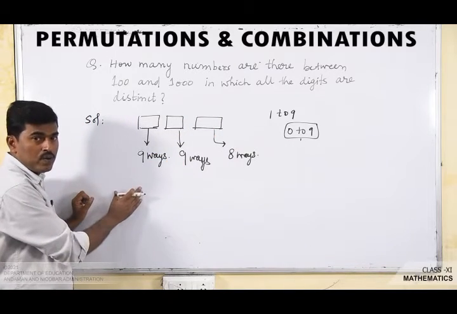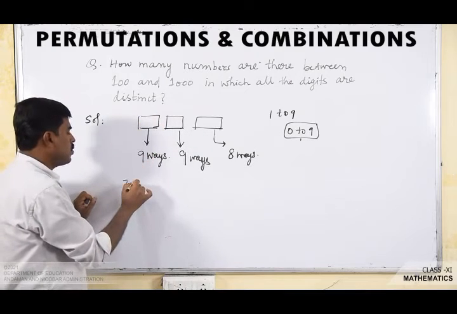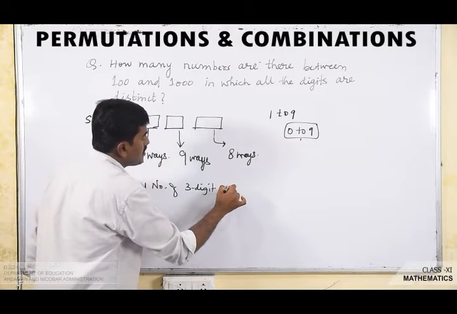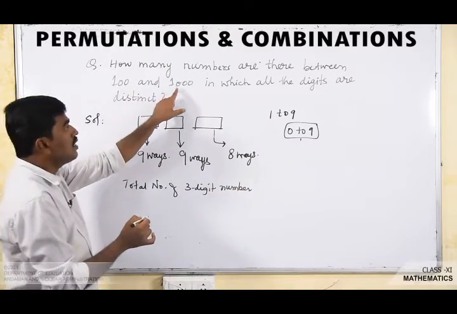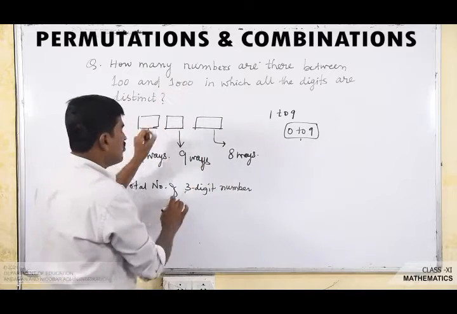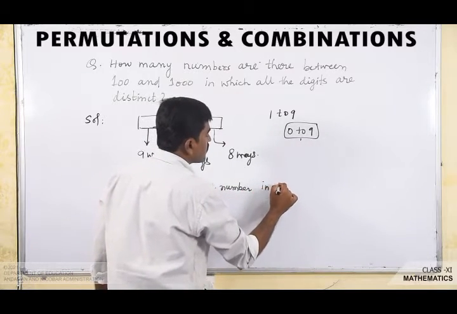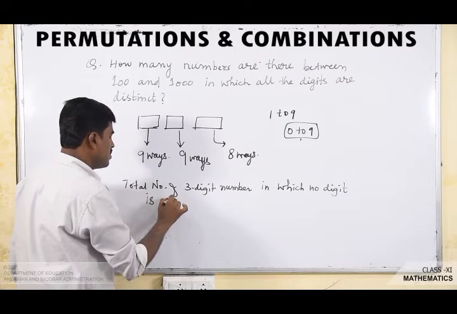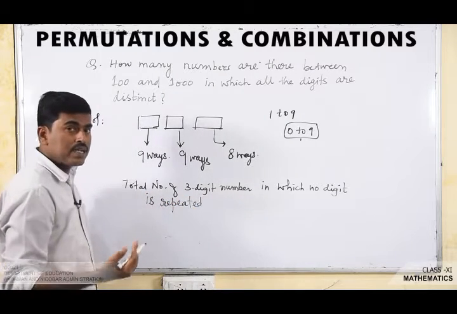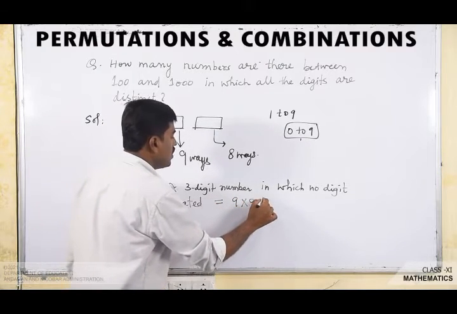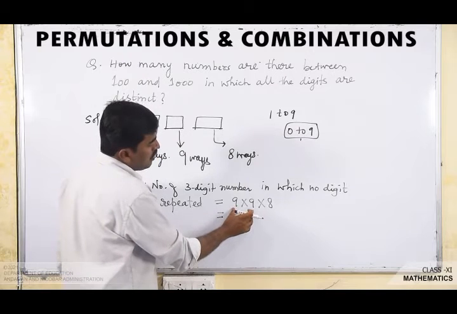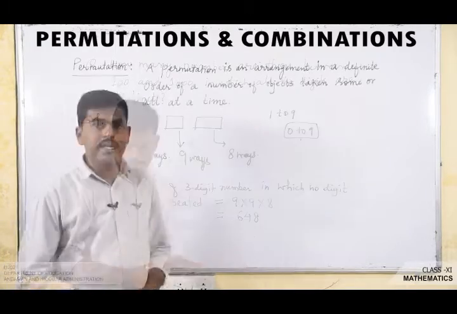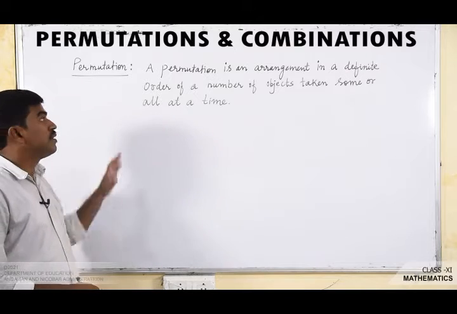So by the fundamental principle of counting, the total number of 3-digit numbers, that is the numbers between 100 and 1000, in which no digit is repeated, that means in which all the digits are distinct, equals 9 into 9 into 8. If we multiply, we will get 648. Clear?